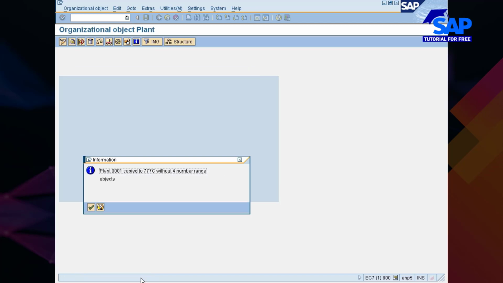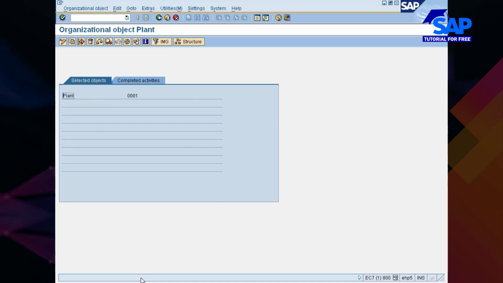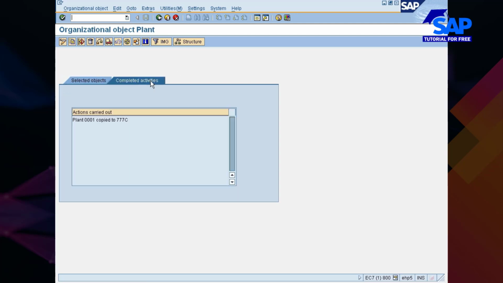Okay, so let it get completed first. Now you can see plant 0001 copied to 777C without number range objects. Why without number range objects? Because the system asked you in a pop-up window whether you want to copy the number ranges. I said no, because I wanted to maintain my own number ranges. So now when you go into the Completed Activities tab, you should see this one. It means the activity is successful.